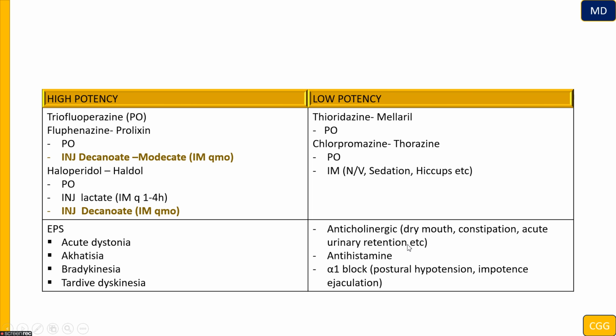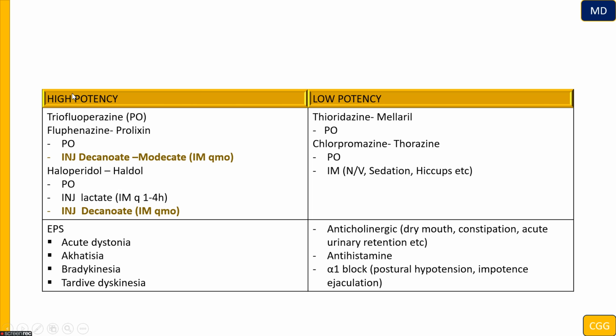Another side effect that is worth keeping in mind is that these antipsychotics are going to decrease the seizure threshold. So if we give these typical antipsychotics to a patient who is suffering from seizures, it's not a great idea because the threshold for causing seizure is going to be lower. So the patient is going to be at risk of more seizures.